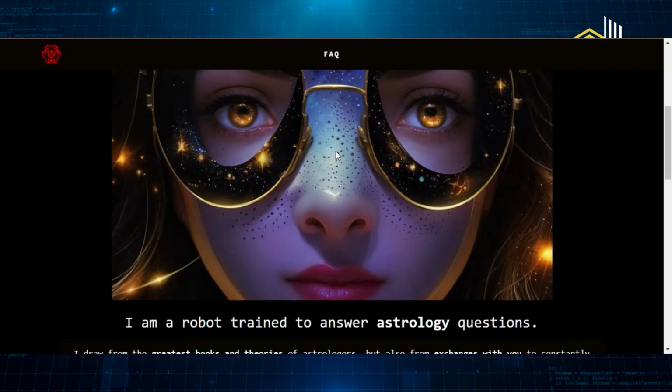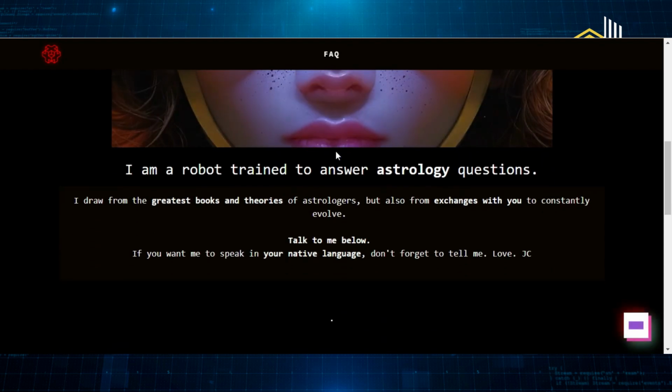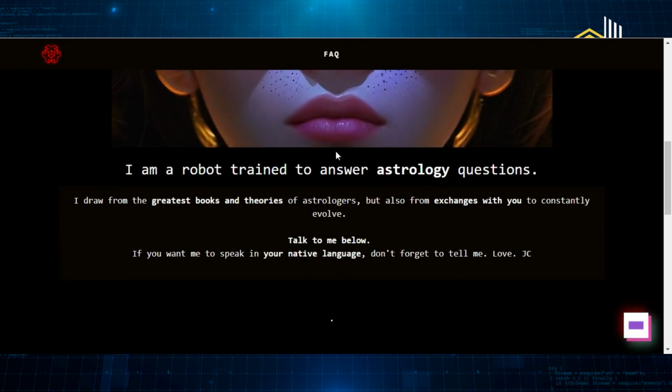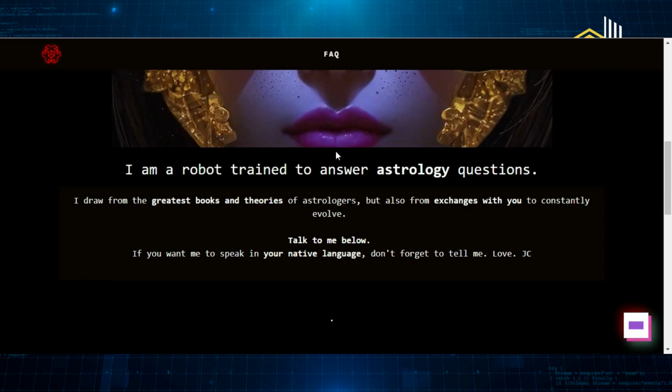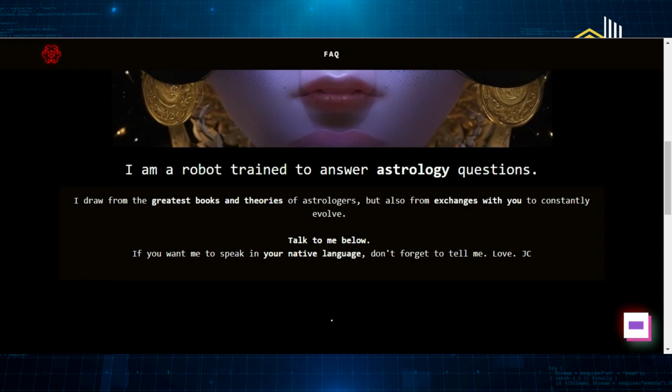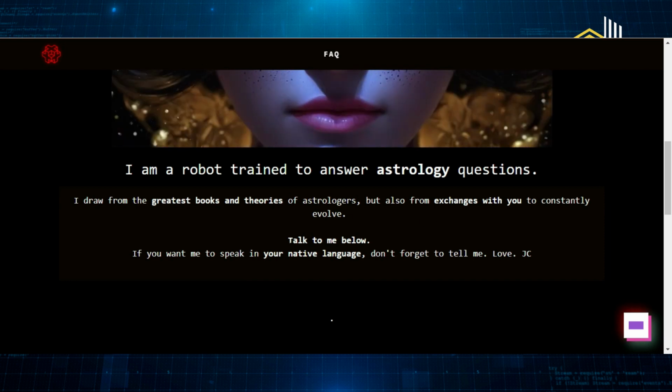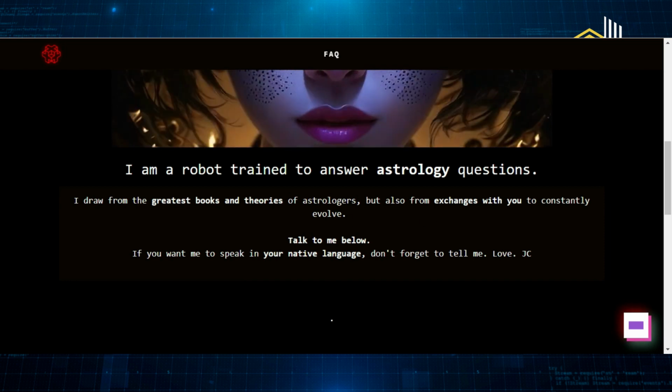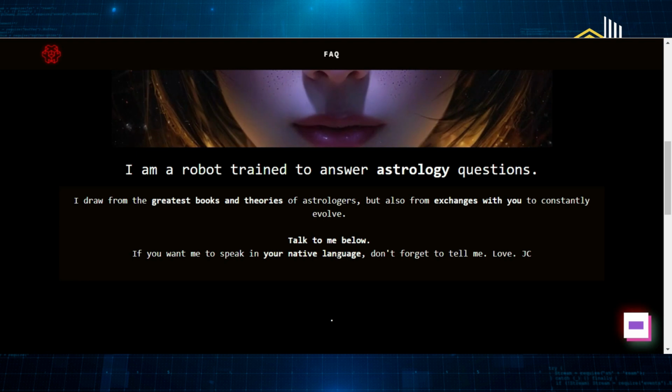So basically, this will help you with your astrology questions, and it uses the most significant books and theories of astrologers, as this is what this AI claims. So they have the power of astrologers' most notable books and theories. They also have a lot of data related to astrology in their algorithms, which will help them generate the best astrology answer as per your date of birth and your details.